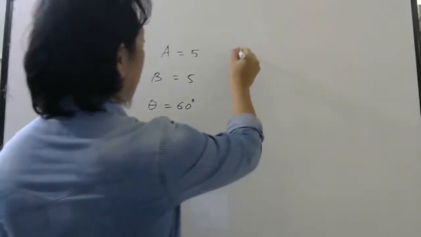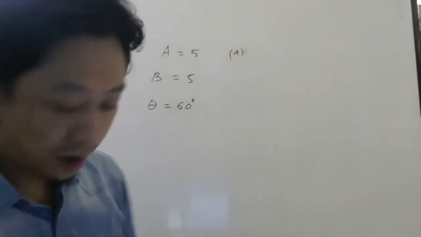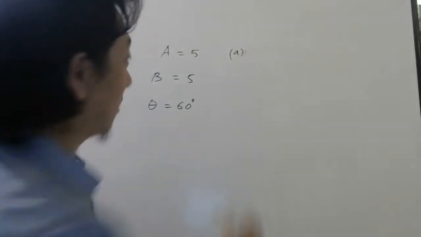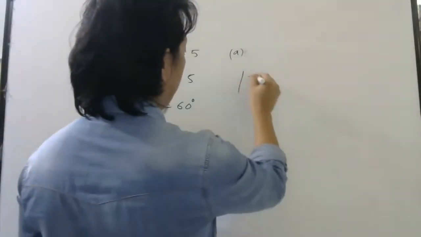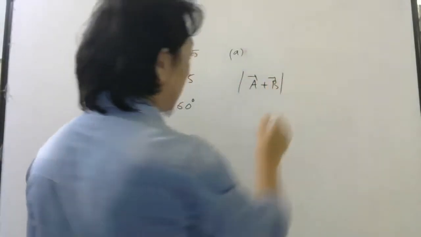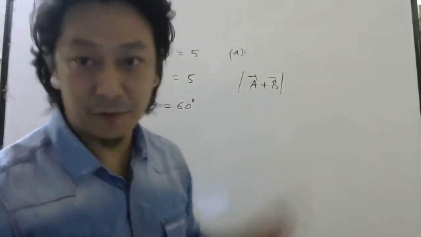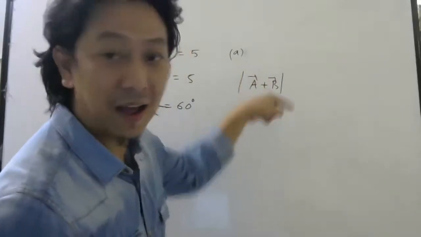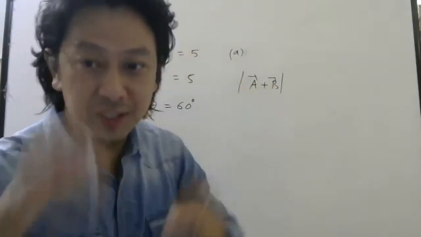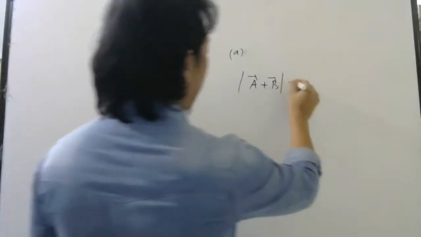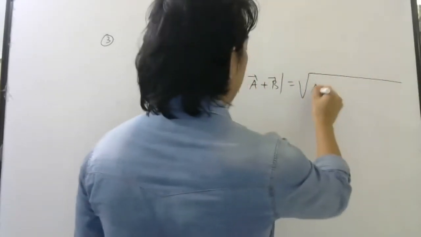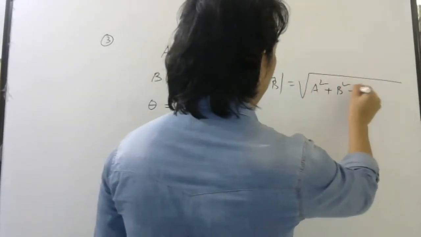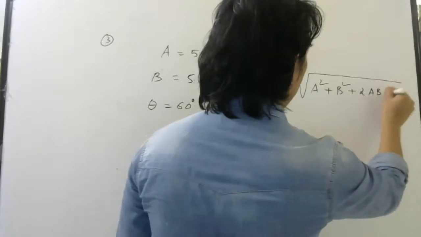Find the magnitude of first, the sum of the vectors. Modulus of A bar plus B bar, which is nothing but R. For this we write R, if you remember. R bar, but modulus of R bar is R. What is the formula? Root over A square plus B square plus 2AB cos theta.